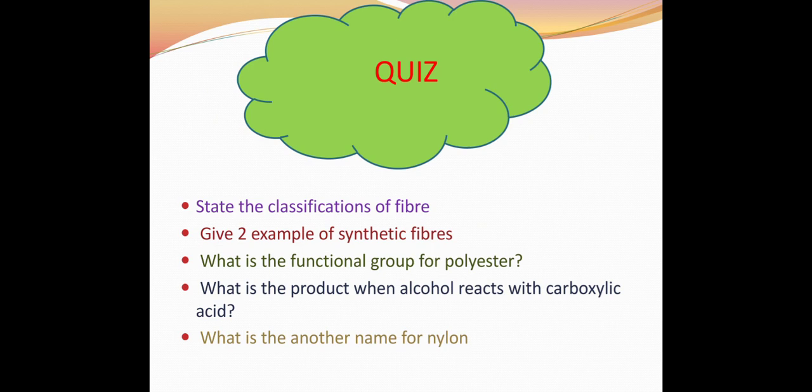State the characteristics of classification of fiber. Give two examples of synthetic fiber. What is the functional group of polyester? What is the product when alcohol reacts with carboxylic acid? What is another name for nylon? I hope you all are able to answer all these questions.